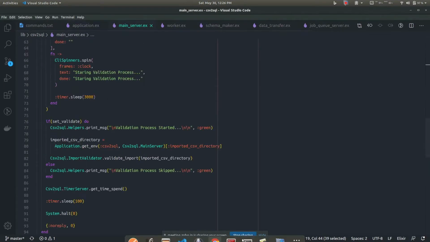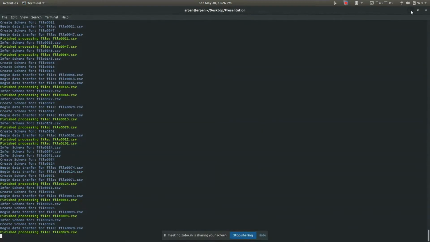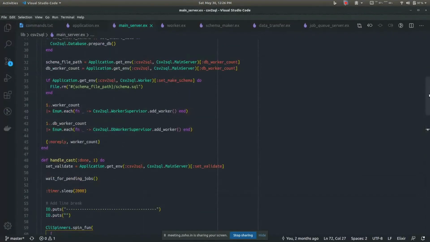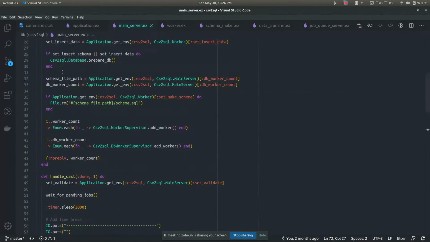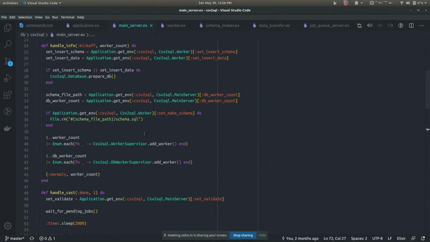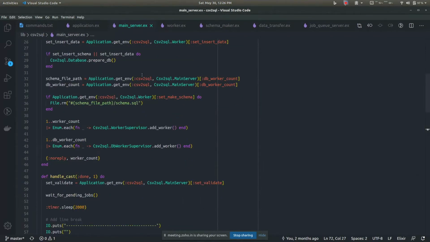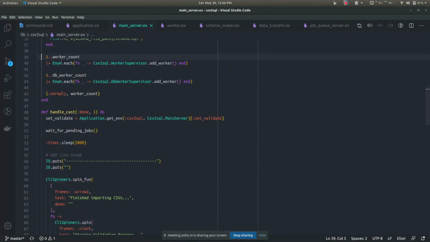Okay, so this is our main GenServer. So let's go to the interesting part. I'm not going to explain the whole of the thing. So first we are basically initializing the number of workers we will be needing, right?